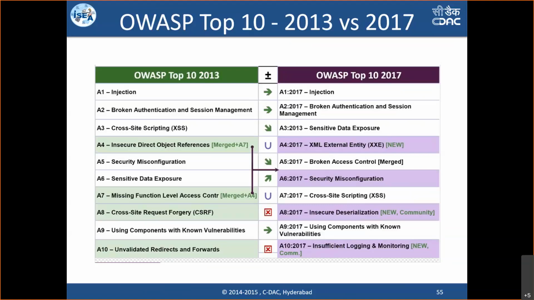And A4 is also a new one, XXE, which is also because of the latest technology, people using Node.js, JSON kind of things and all. And there are many concepts nowadays where communication happens through XML mode rather than normal HTML communications. So this is how the OWASP top 10 is designed, and these have all been brought into this list by most security experts, and people are trying to make their websites compliant to these top 10 vulnerabilities.